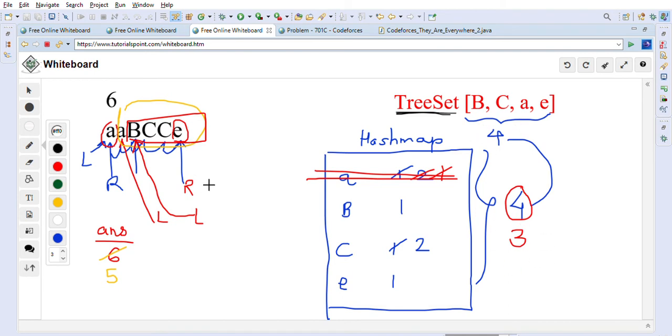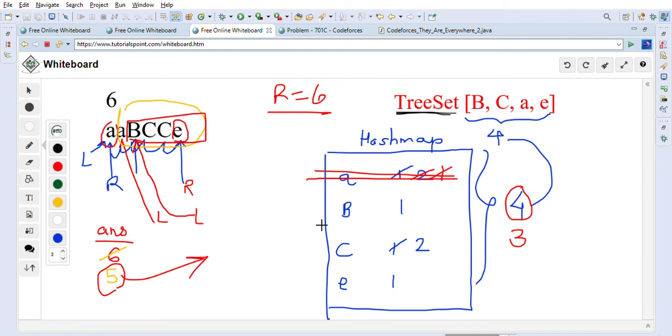In this case we will check if r is equal to the length of the total string. Total string length is 6, and r is also pointing to the last character. In this case we will break out of the loop and return our answer 5. So 5 we will return in that case.